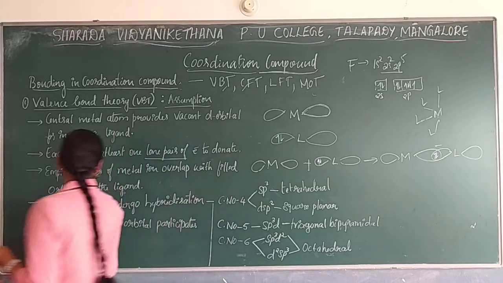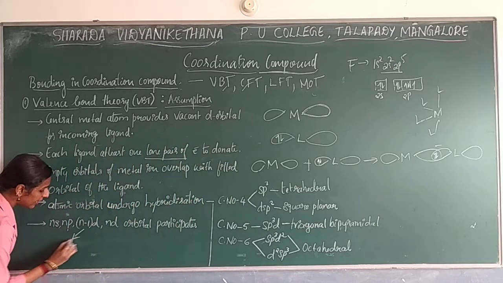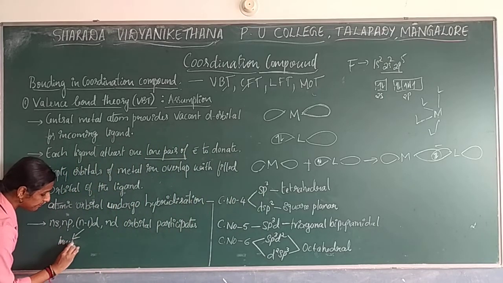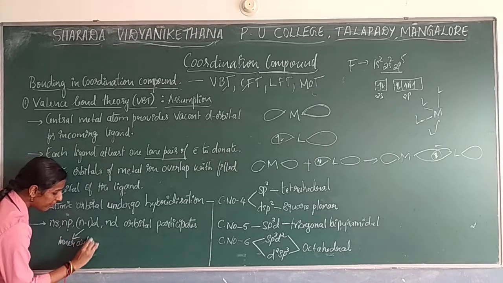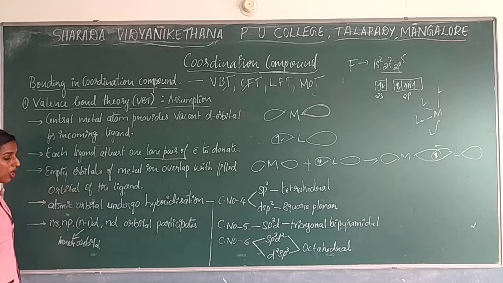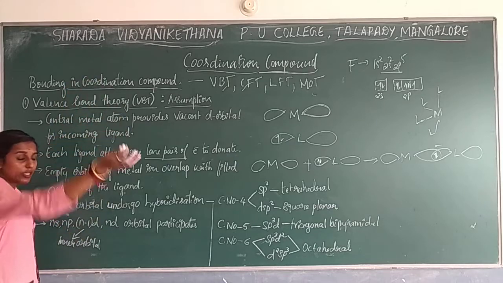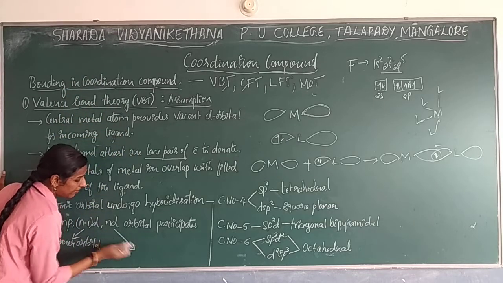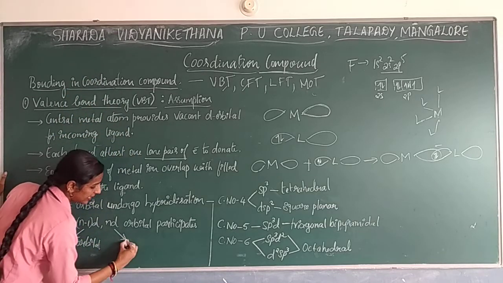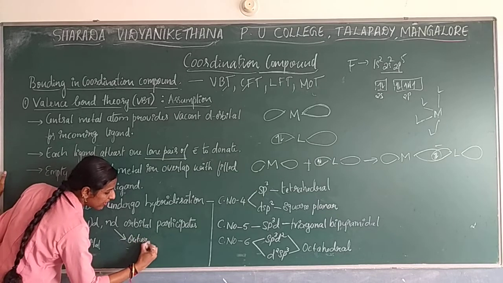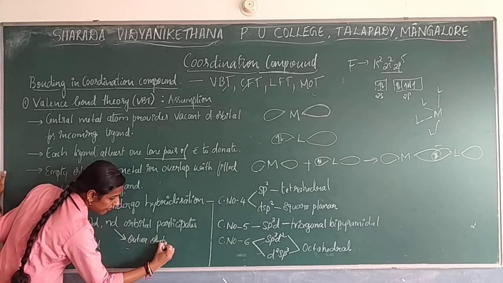So this (n minus 1)d is nothing but the inner orbital which is involved in the bonding. Or sometimes the outer orbital will also be involved in the bonding, which has the formula nd. So this is the outer orbital involved in the bonding.